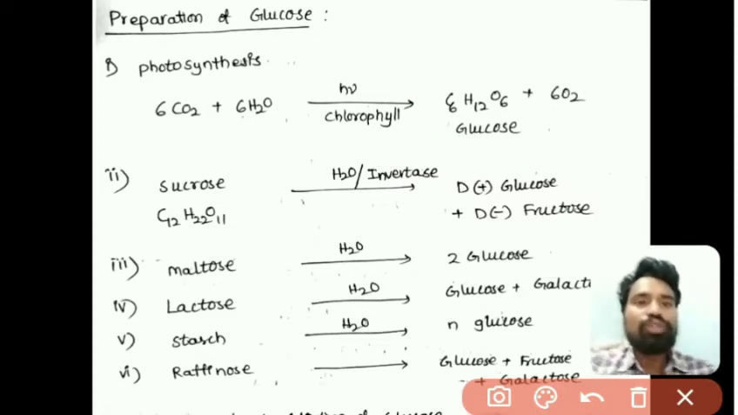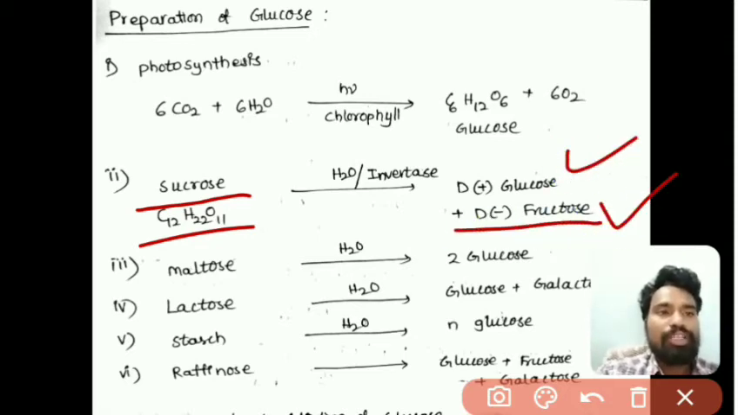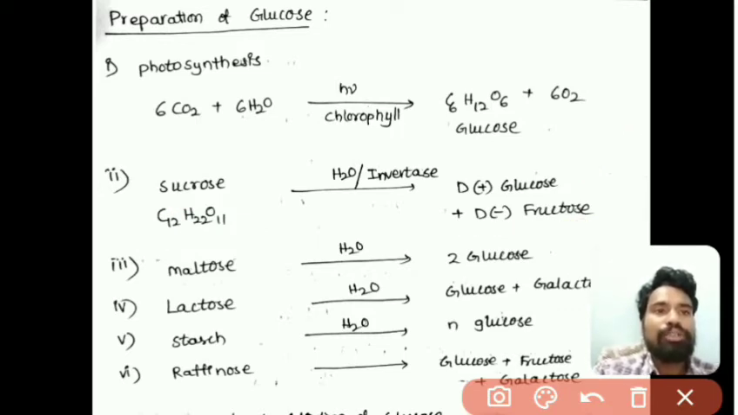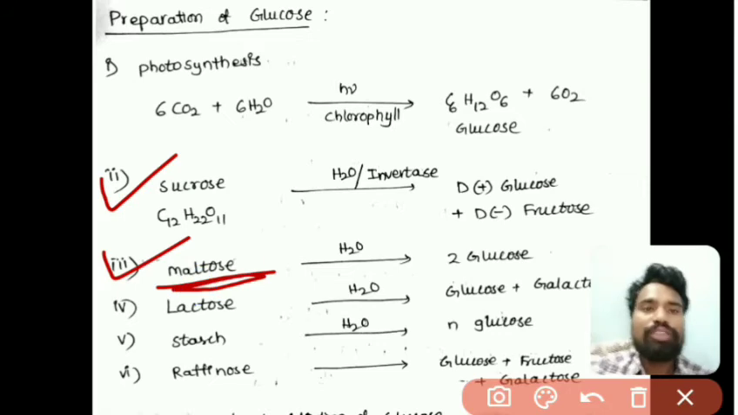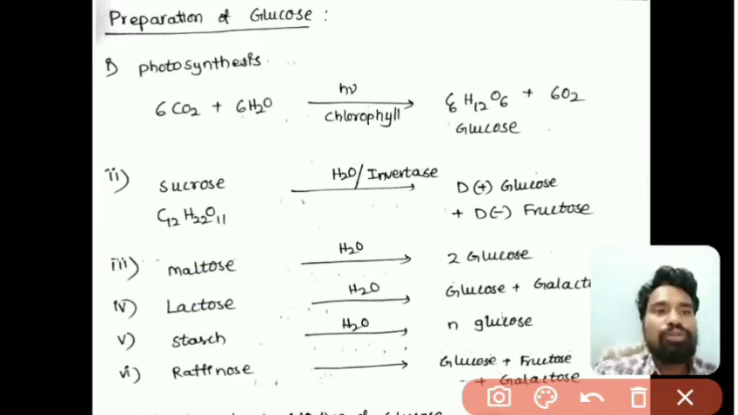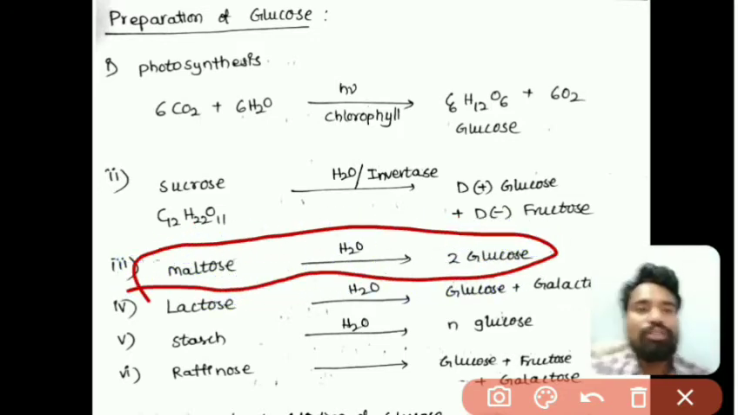The next one is sucrose. The sucrose formula is C12H22O11. Sucrose is a disaccharide, and when it is hydrolyzed we get D plus glucose and D minus fructose. The invertase enzyme also hydrolyzes sucrose into D glucose and D fructose. This is the second one. The third one is maltose, a disaccharide consisting of only two molecules of glucose. So when maltose is hydrolyzed, we get two molecules of glucose.